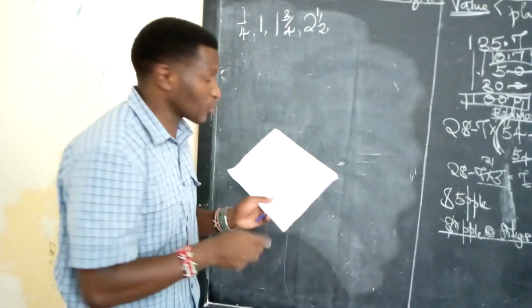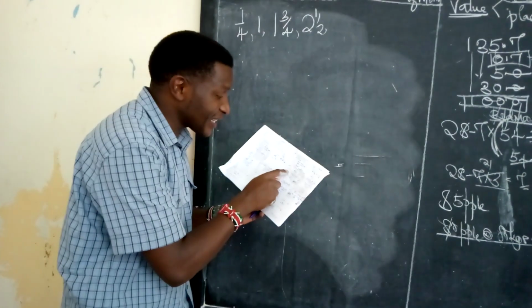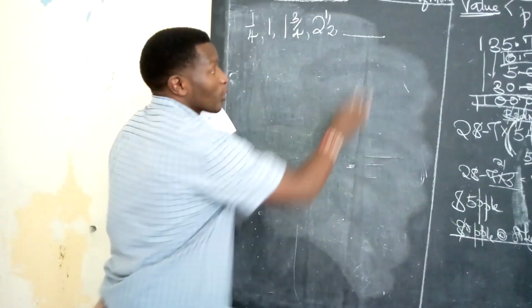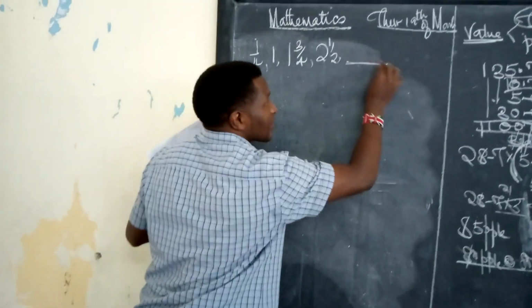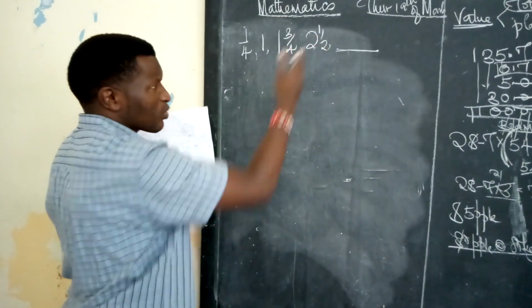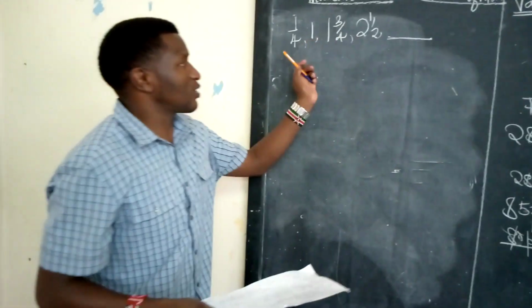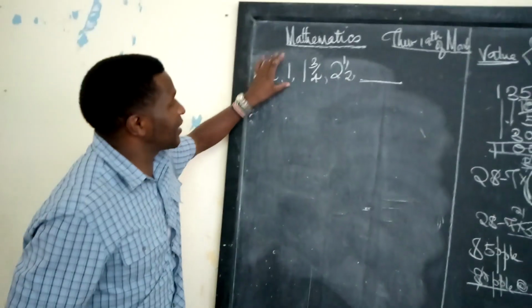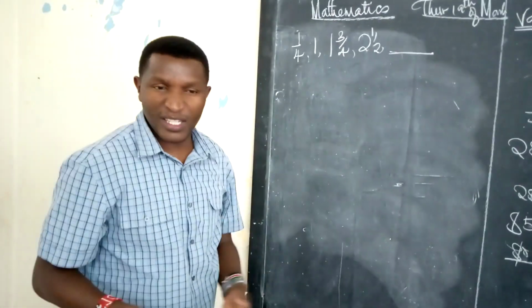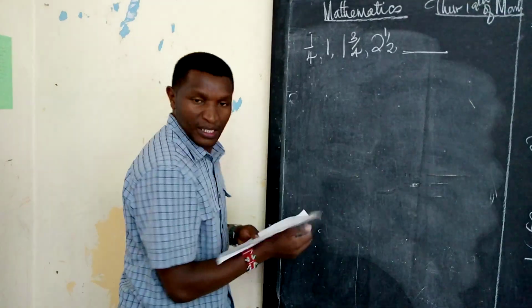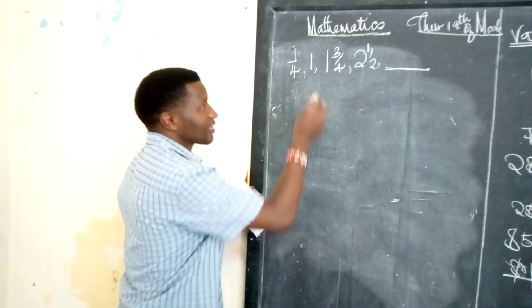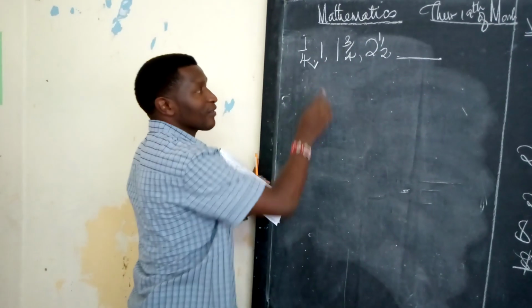I told you in every question you must know the keyword. The keyword is the next. What is the next? We need the next number here. We just need the fifth one. Check using this one. There are so many things that can be considered here. One, I will ask you, are these fractions increasing or are they decreasing? They are outright increasing. So let's see what they are adding first. Chances are that we might arrive at the answer.